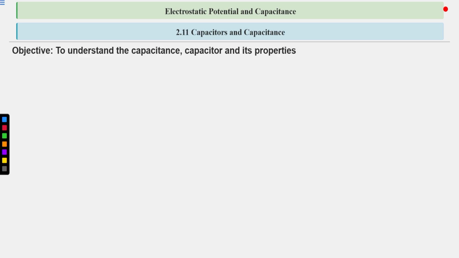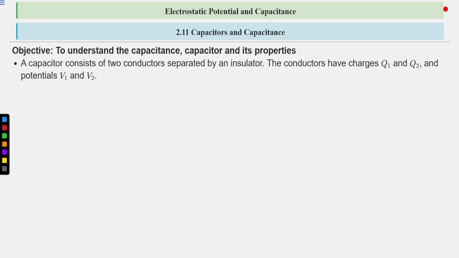Now, next topic, to understand capacitance, the capacitor and its properties. A capacitor consists of two conductors separated by an insulator. So, what is a capacitor? There are two conductors, and they are separated by an insulating material, or a dielectric medium.